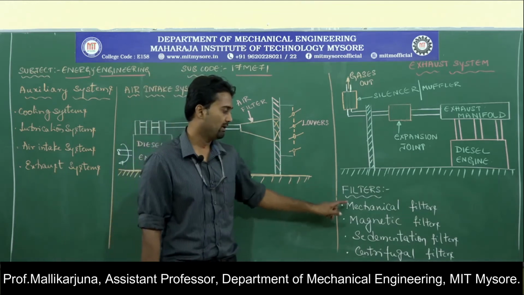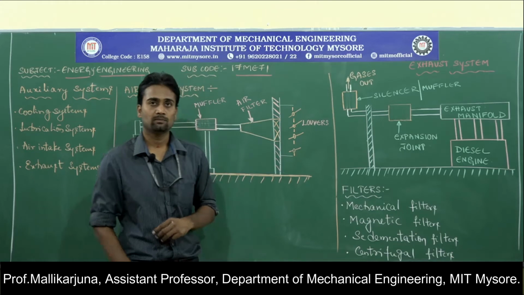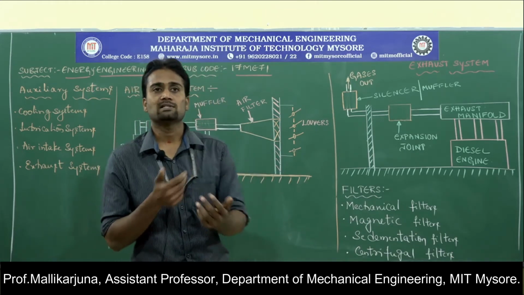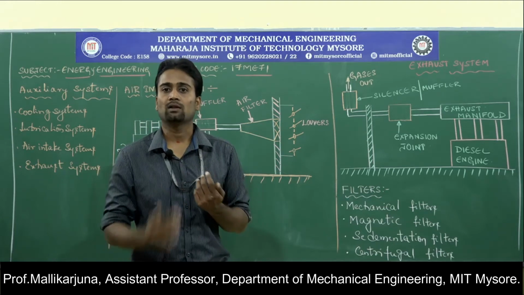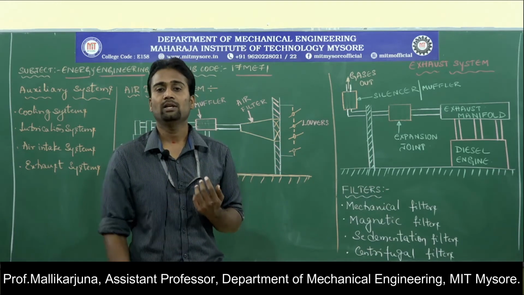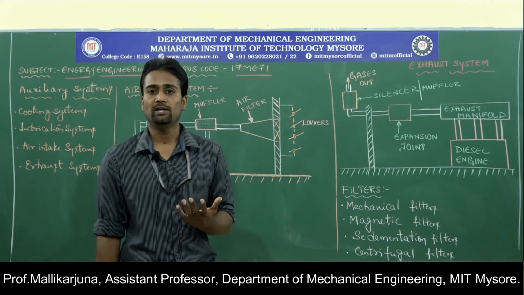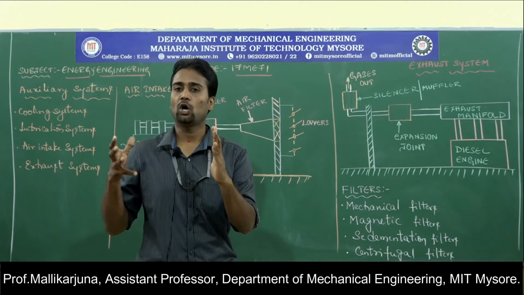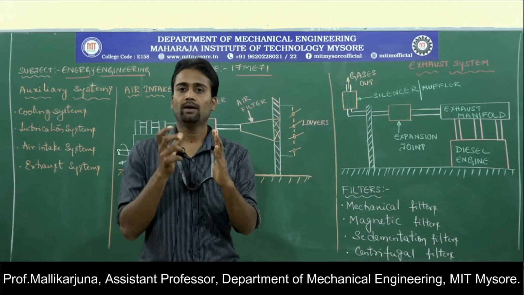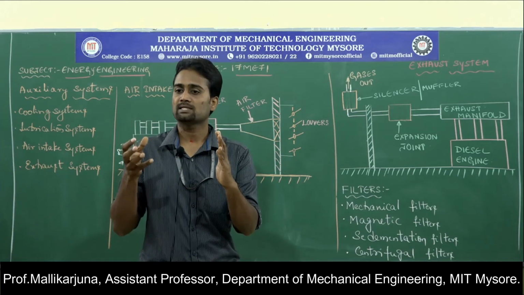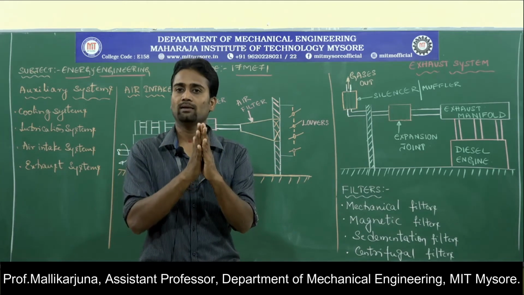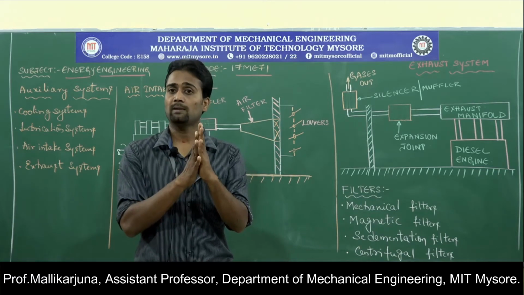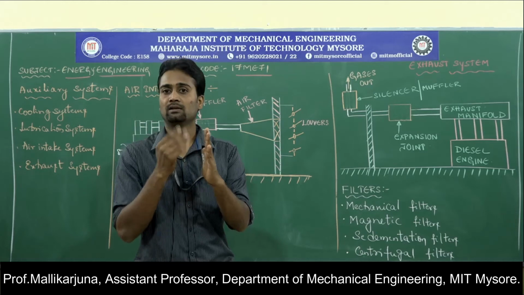So let us look at them one by one. Mechanical filters. In these filters, devices such as paper or thin cotton or thin wool are used as a filter in the passage. So if I provide a filter over here, and oil is flowing through this filter, then whatever foreign substances are present in the oil will be absorbed by this thin mechanical component, which may be paper, cotton, or a thin sheet.